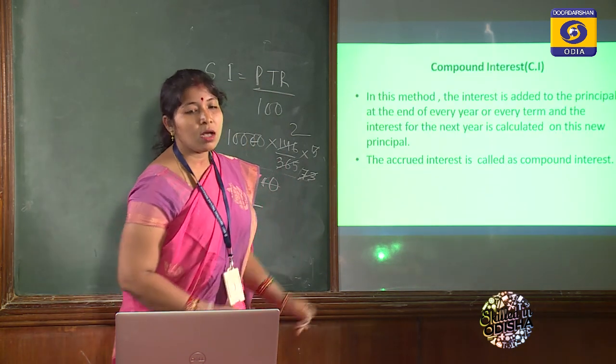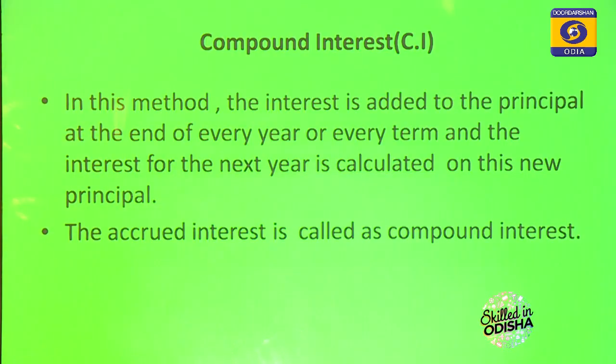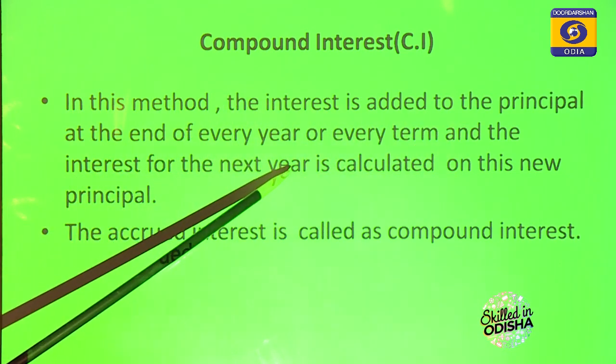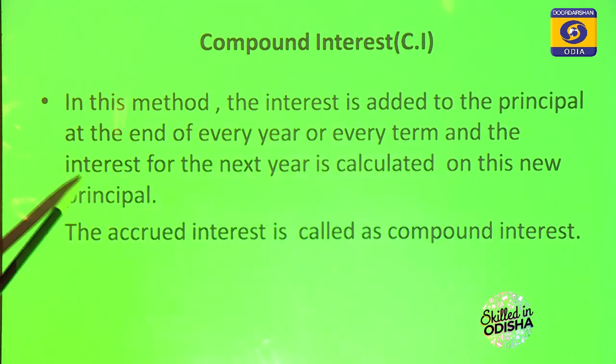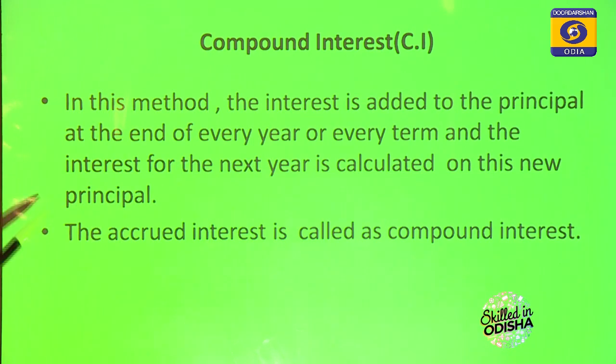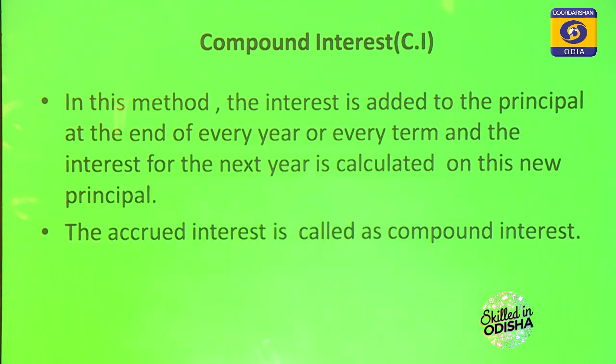Next, we come to compound interest. What do we mean by compound interest? We have already explained the difference between simple interest and compound interest. In this method, the interest is added to the principal at the end of every year or every term, and the interest for the next year is calculated on this new principal. Second, the accrued interest is called compound interest.